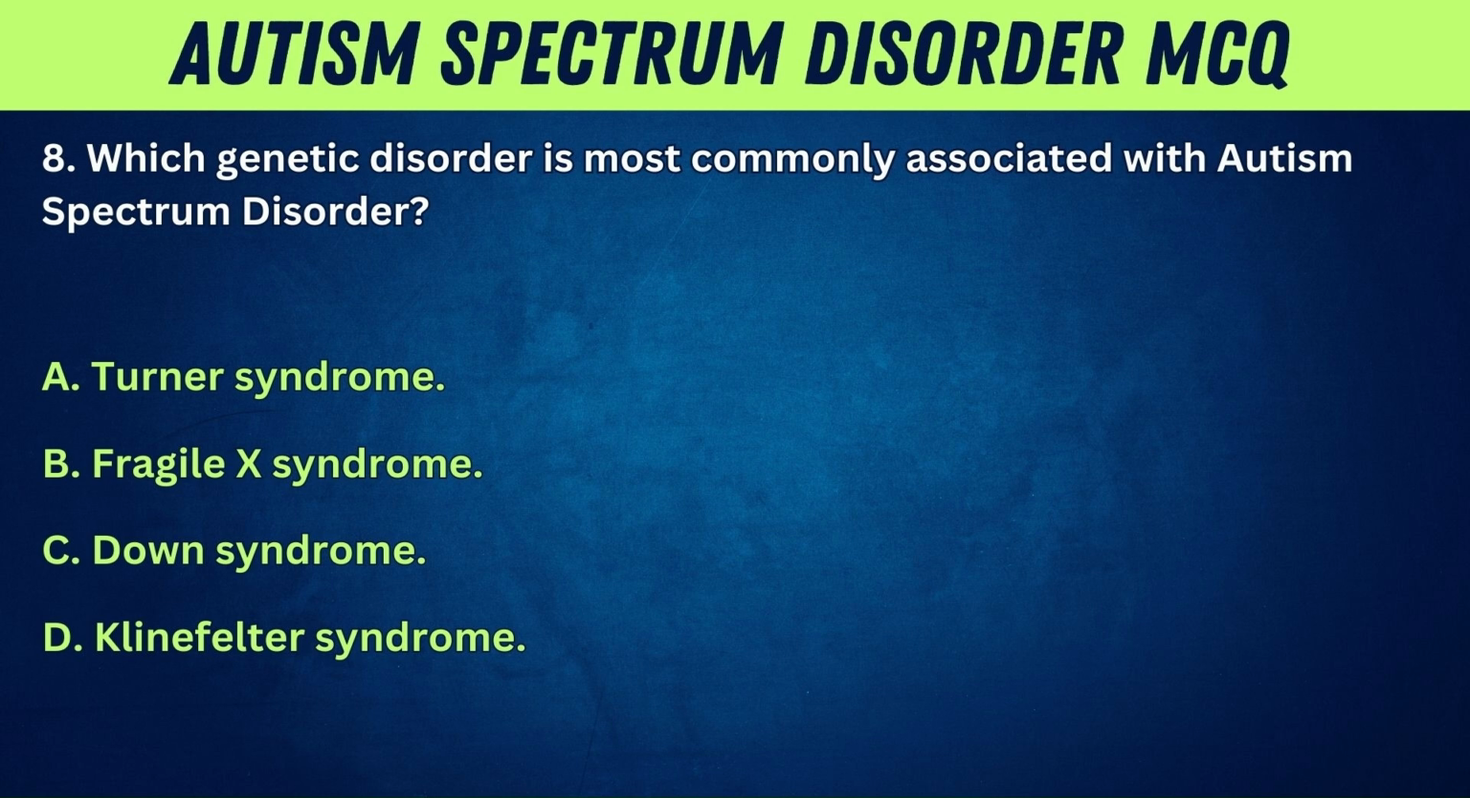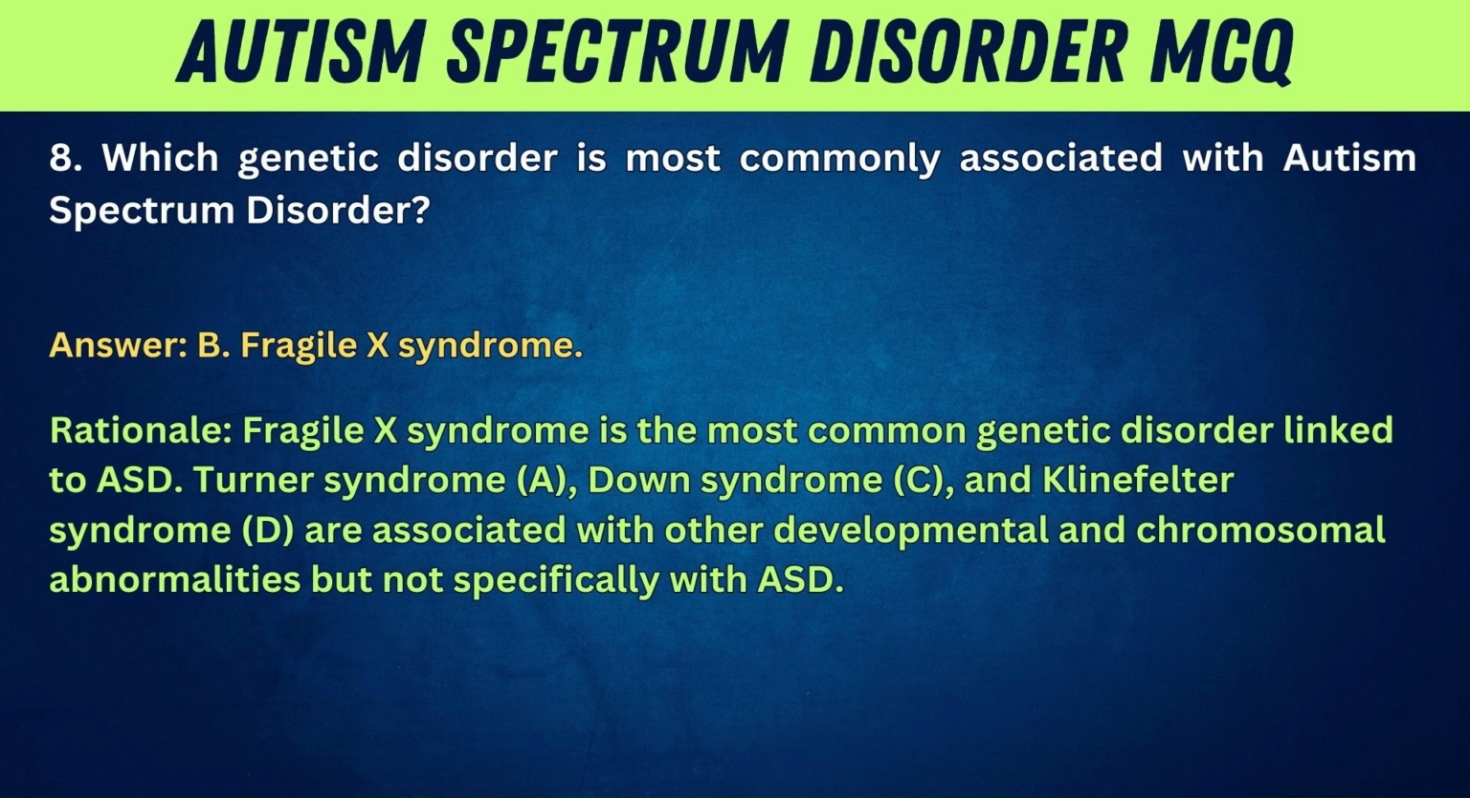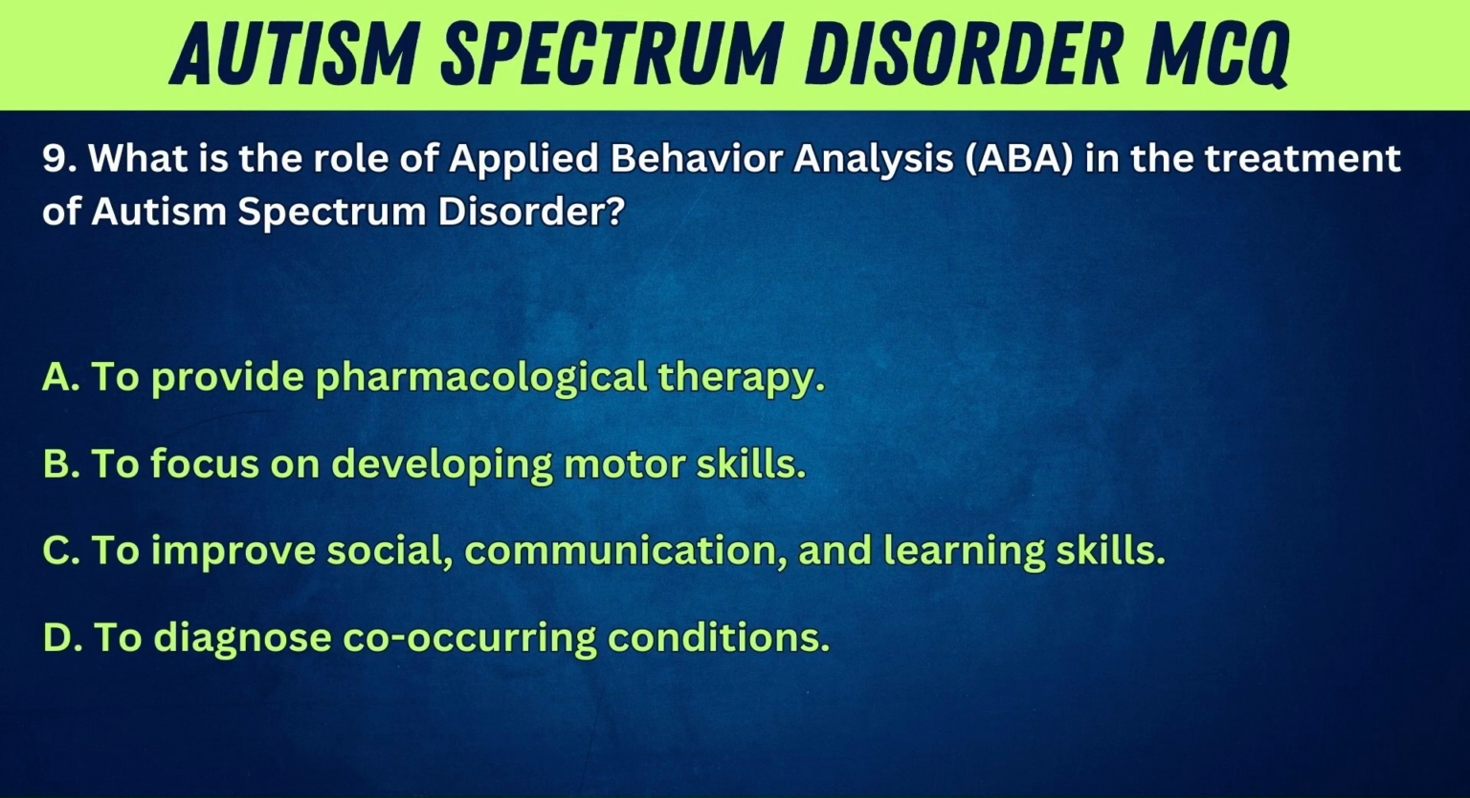8. Which genetic disorder is most commonly associated with autism spectrum disorder? A. Turner syndrome. B. Fragile X syndrome. C. Down syndrome. D. Klinefelter syndrome. Answer: B. Fragile X syndrome. Rationale: Fragile X syndrome is the most common genetic disorder linked to ASD. Turner syndrome, A, Down syndrome, C, and Klinefelter syndrome, D, are associated with other developmental and chromosomal abnormalities, but not specifically with ASD.